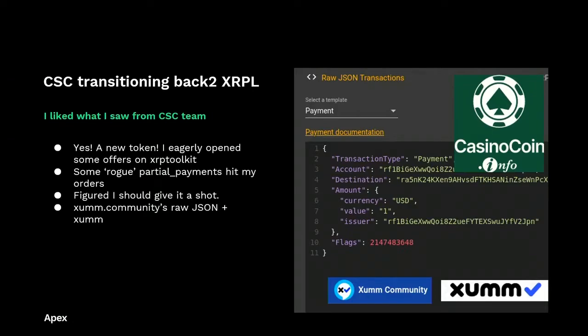I eagerly opened some offers on XRP Toolkit, and through that process, I had some rogue account creating partial payments and hitting my orders. I already knew about auto bridging and currency conversion, but I figured I'd give it a shot with partial pay. So using some community members' raw JSON, I sent my first partial payment.